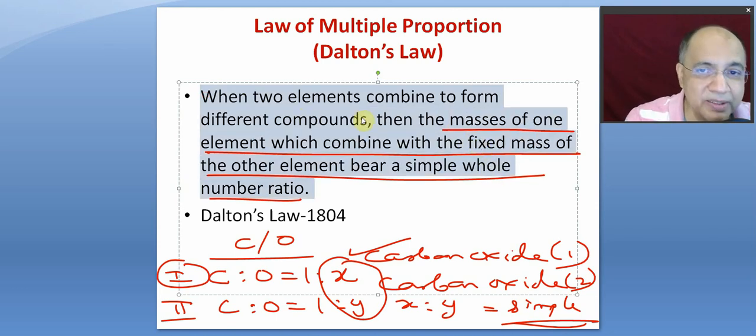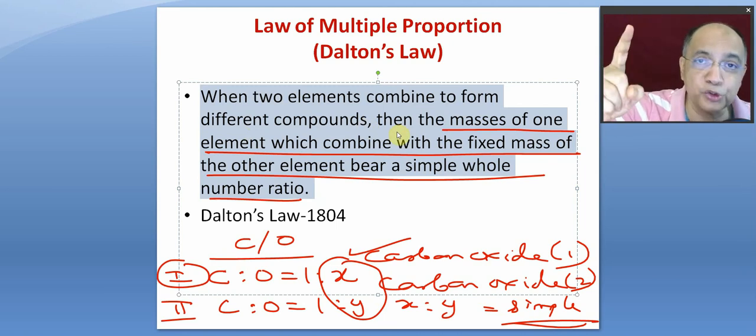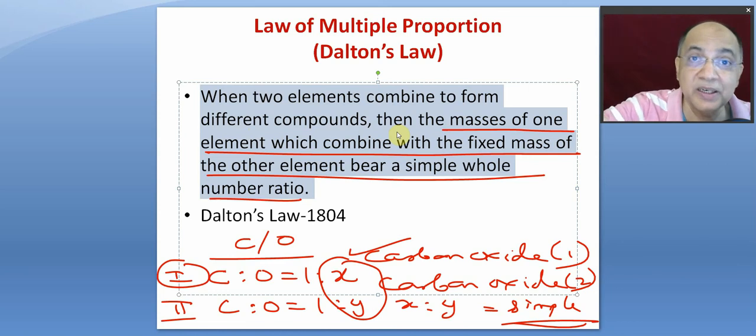When two elements combine to form more than one compound, different compounds, unlike the law of definite proportion, which is about the same compound made in different ways, different sources, different methods. But here two elements produce more than one compound. Then the masses of one element which combine with the fixed mass of the other element bear a simple whole number ratio to each other.